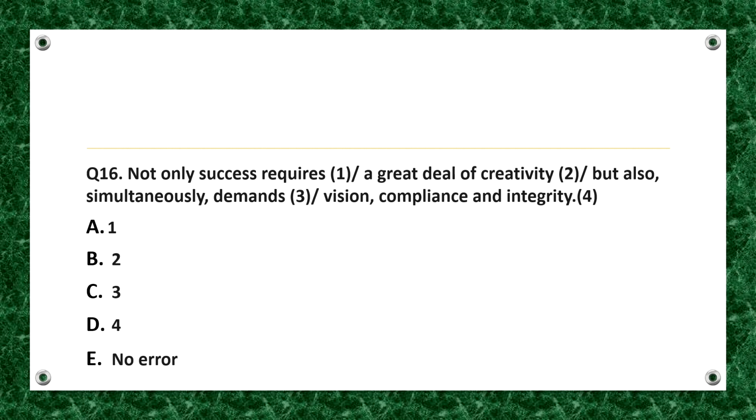Not only success requires a great deal of creativity, but also simultaneously demands vision, compliance and integrity. So, the correct option is option A, that is, the error lies in part 1 of the sentence. As you can see, the correlative conjunction not only but also is used over here.